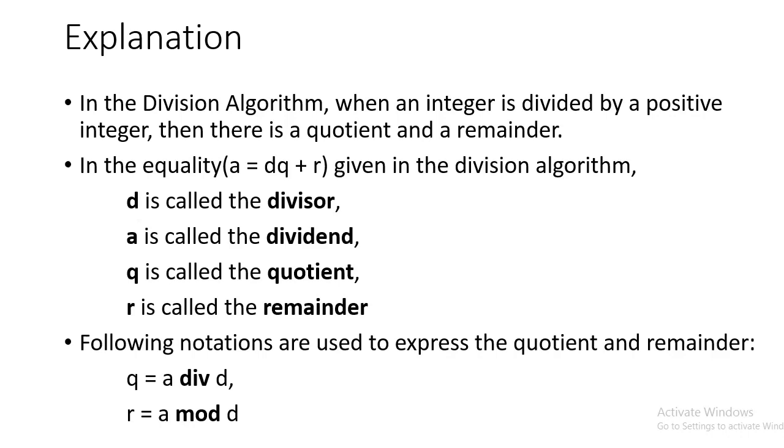Now, the following notations are used to define the quotient and the remainder. What are those? q is equal to a div d, and r is equal to a mod d. So these two expressions are used to define the quotient and the remainder respectively.